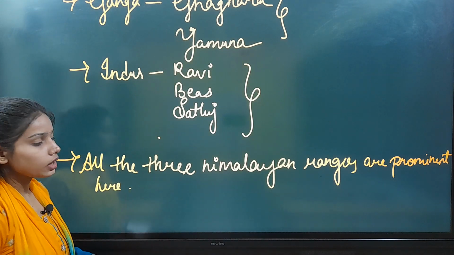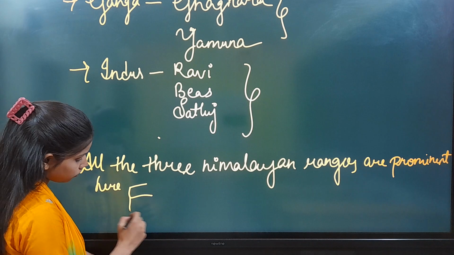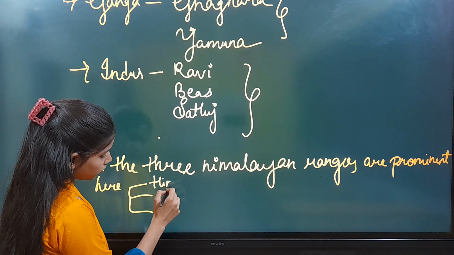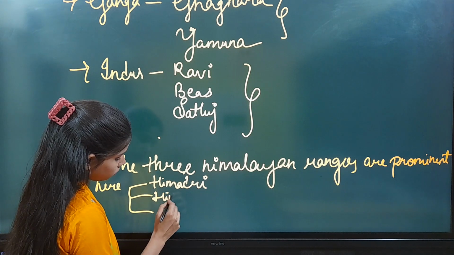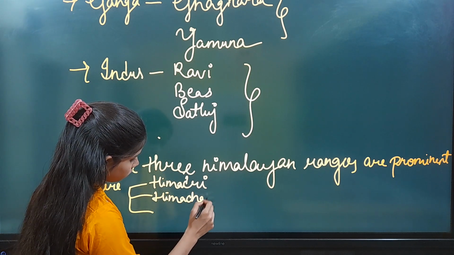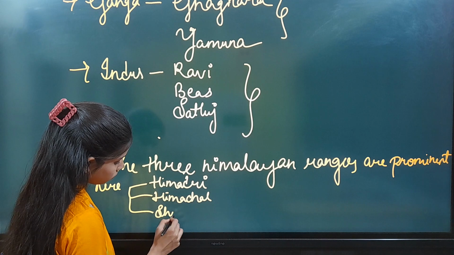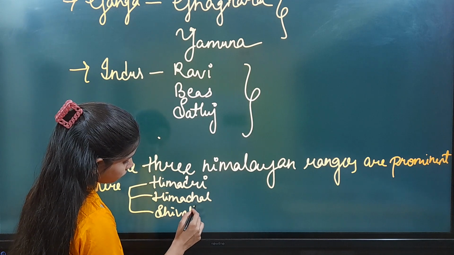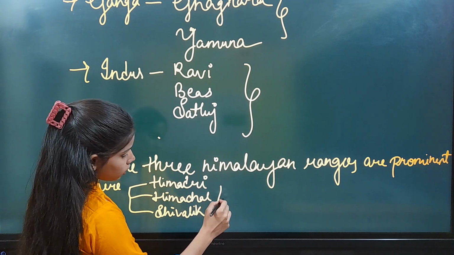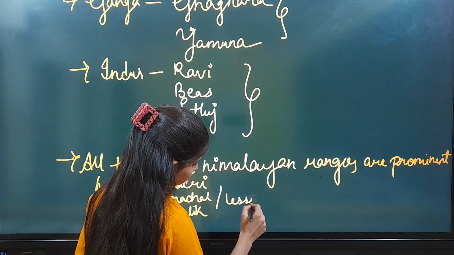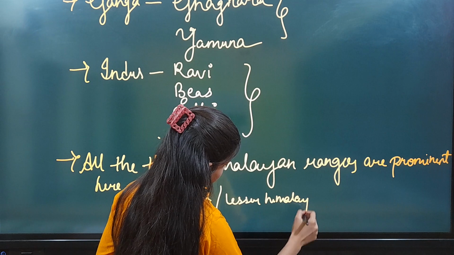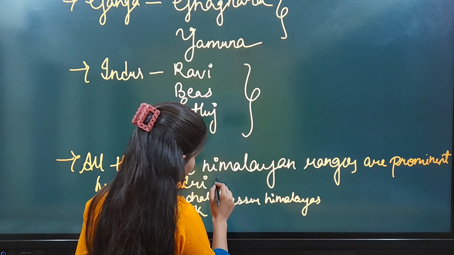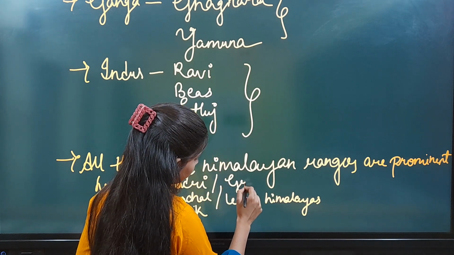And what are the three Himalayan ranges? The first one is Himadri, then Himachal and Shivalik. Himachal is also known as the Lesser Himalayas, and Himadri is also known as the Greater Himalayas.